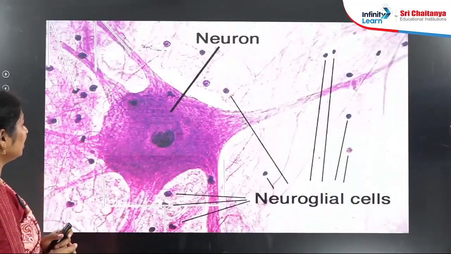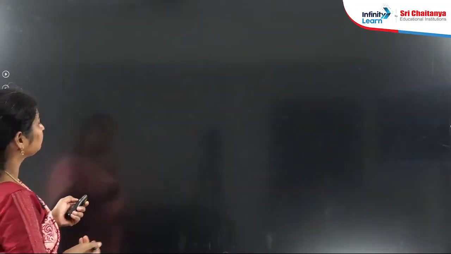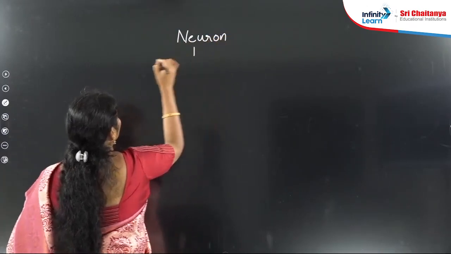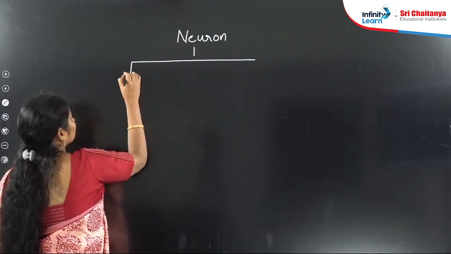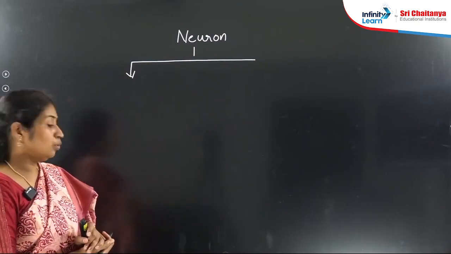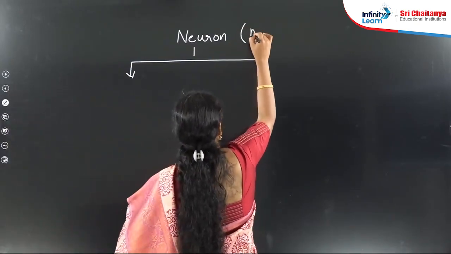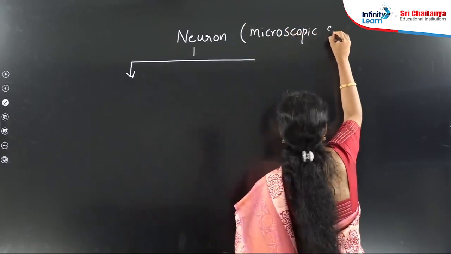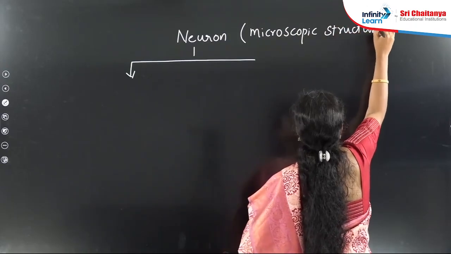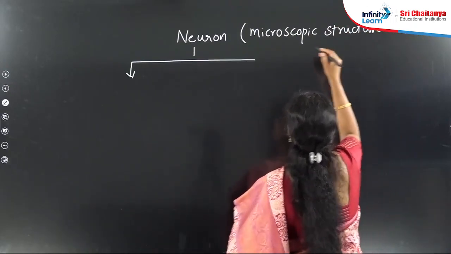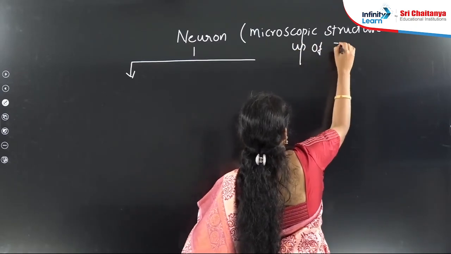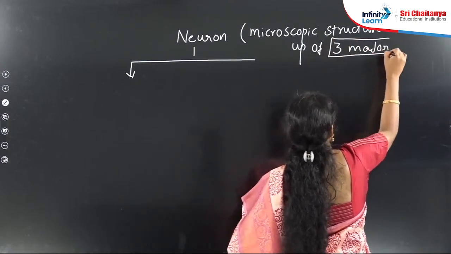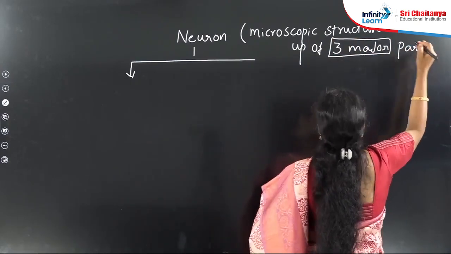This is the neuron. So what are the parts present in a neuron? In NCERT they have given that a neuron is a specialized cell and a microscopic structure made up of three major parts. Underline three major parts. What are those three major parts?